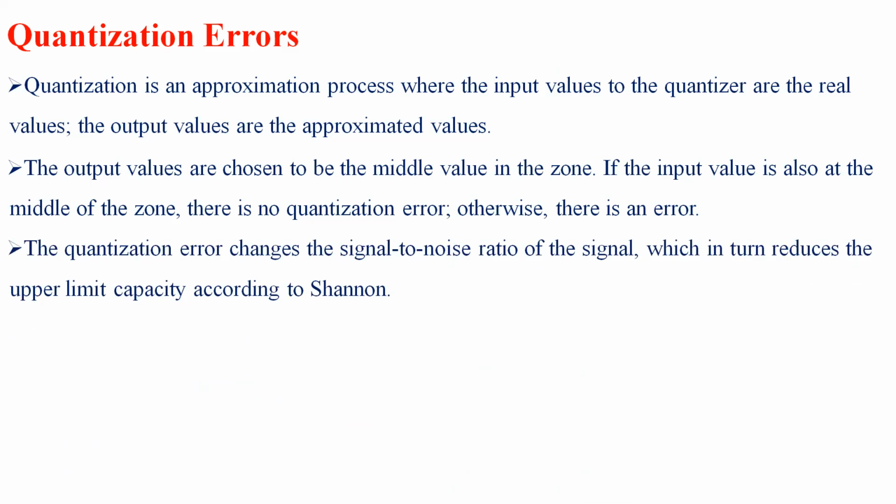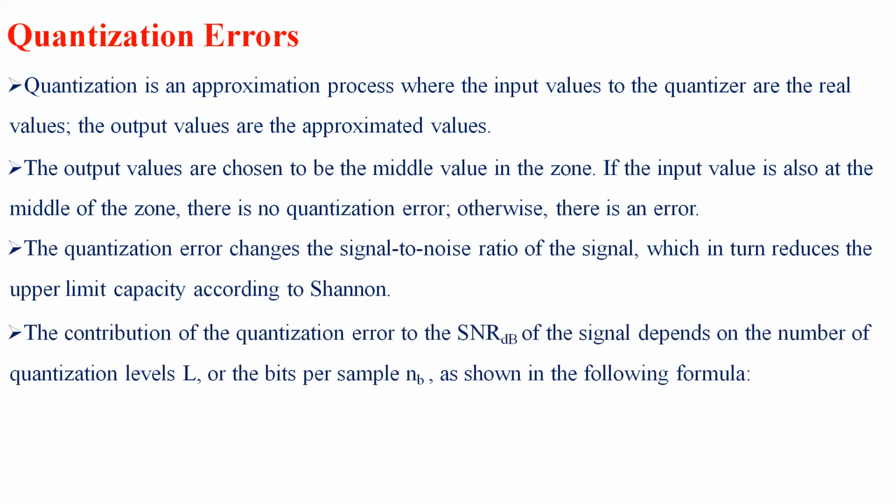The quantization error changes the signal-to-noise ratio, that is, the SNR of a particular signal, which in turn reduces the upper limit capacity. The SNR in dB of a particular signal depends on the number of quantization levels, or the bits per sample.